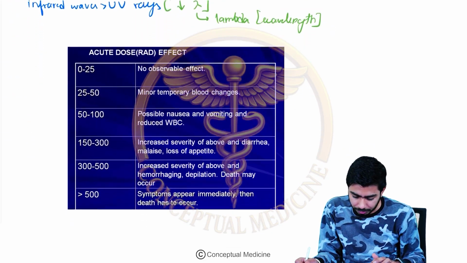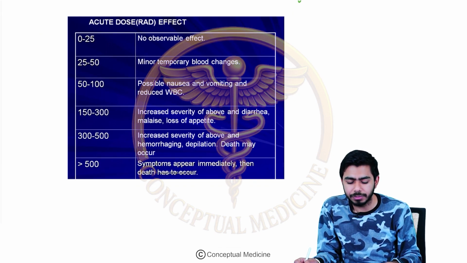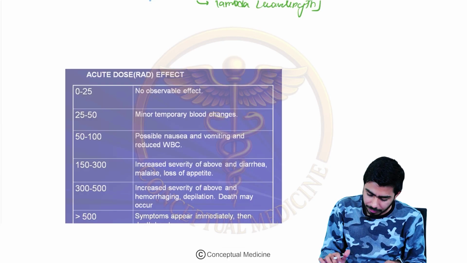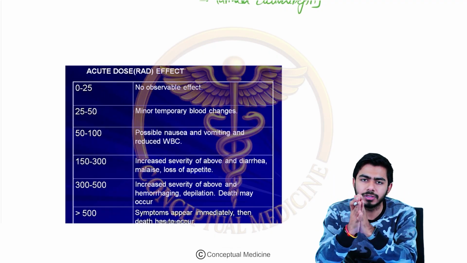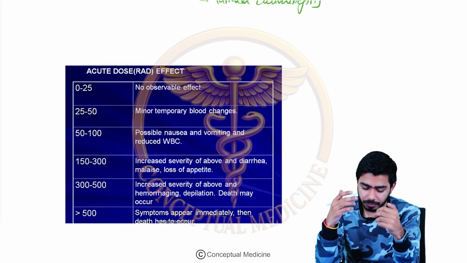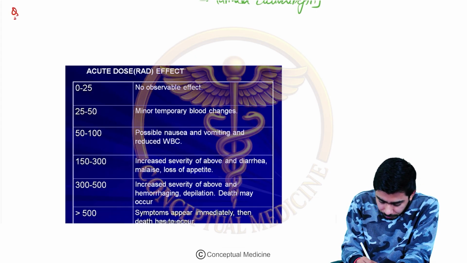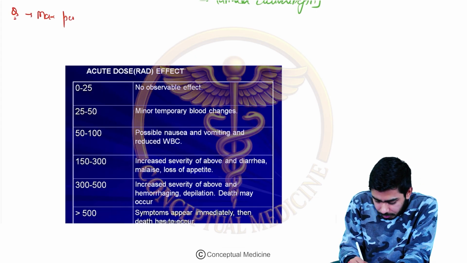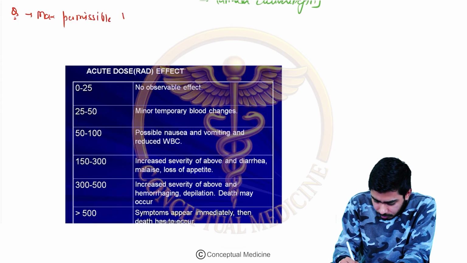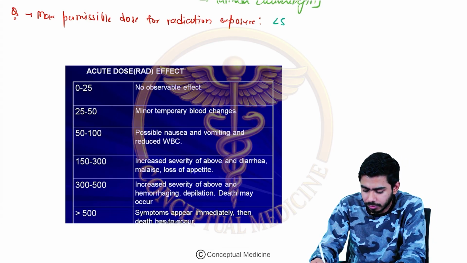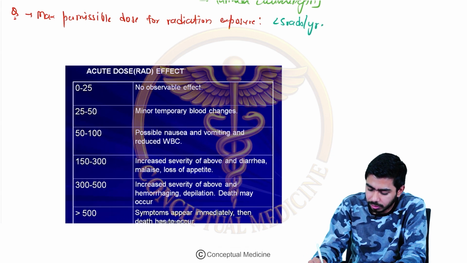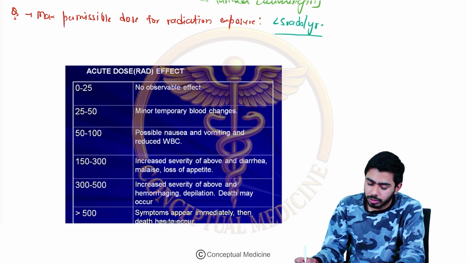So here are some effects which can be seen on the public or the population if the radiation dose increases. What is the maximum permissible dose? That is for humans, they have decided the maximum permissible dose for a year. So guys, this is also a very important question. The maximum permissible dose for radiation exposure is less than 5 rads per year, okay.